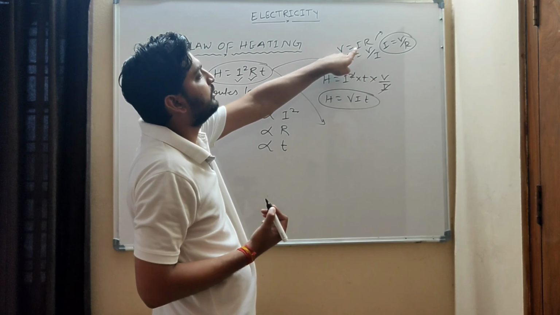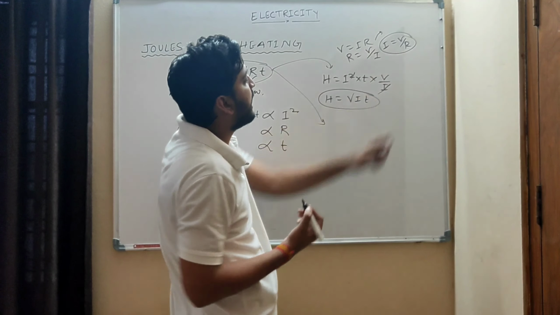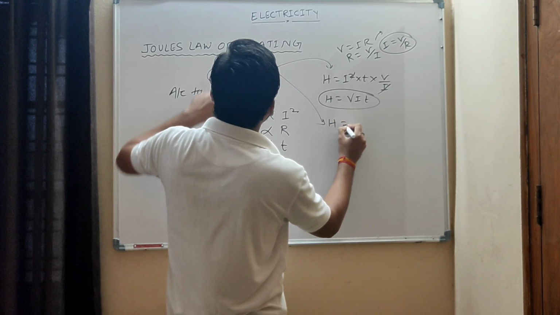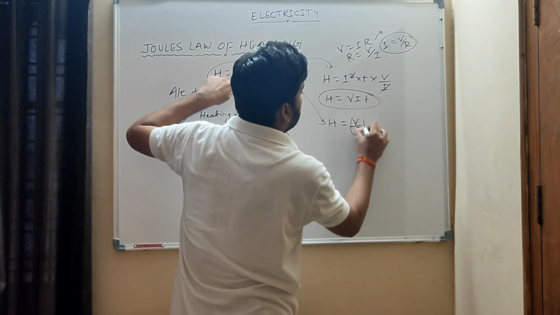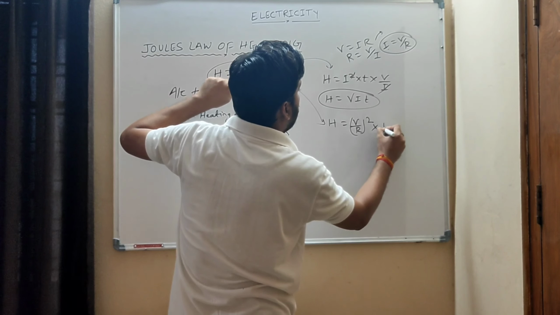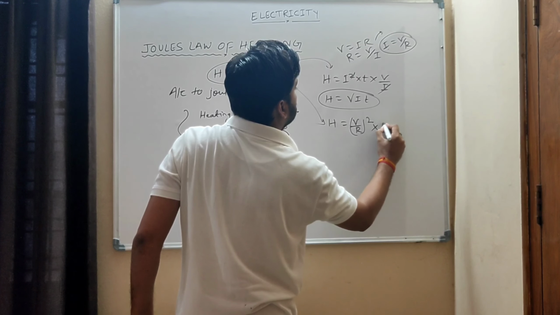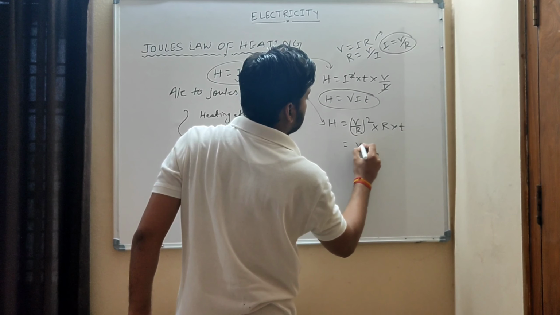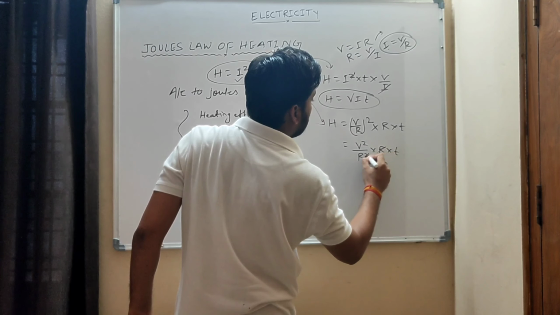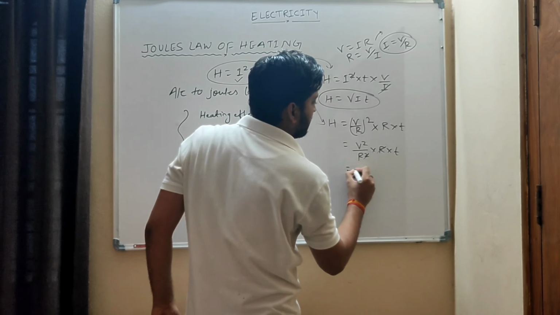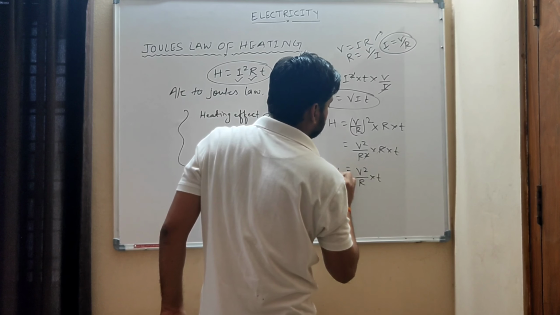So H is equal to I square R T, and in place of I we will replace V by R. So V by R whole square into R into T. So V square upon R square into R into T. This R cancels. So that is V square upon R into T. That is the heating effect. This is the other form.